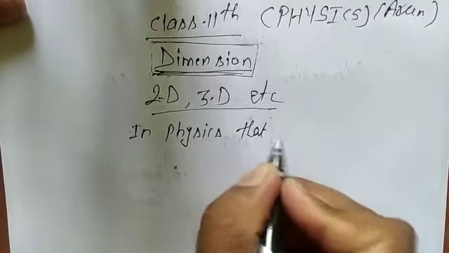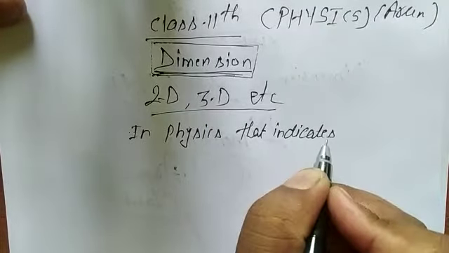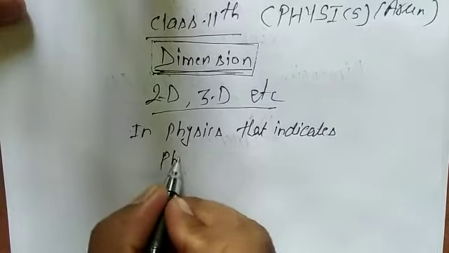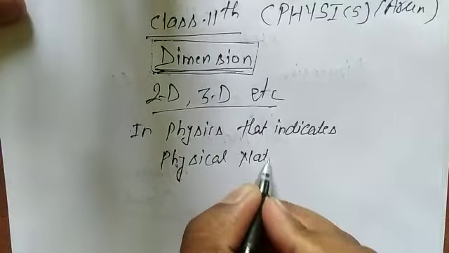That indicates the physical nature of a quantity.